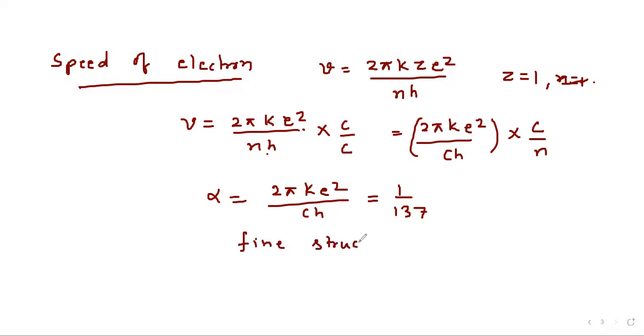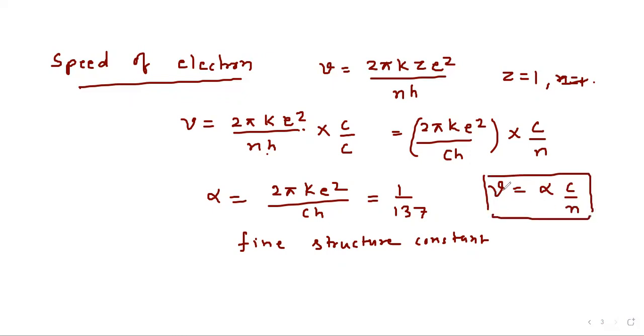Fine structure constant. So with this fine structure constant, we will get v equal to alpha times c upon n. So this is the relation which relates velocity of electron with the speed of light.